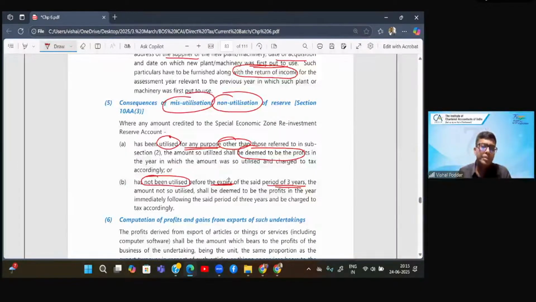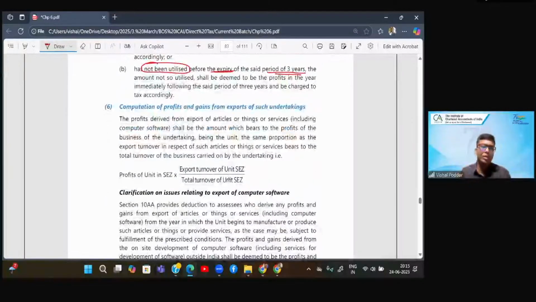So in either case, it will be taxed as your profits. So I earlier allowed deduction. Now I am taking back the deduction. Now coming to the point of how to compute deduction. So the deduction is either 100% or it is 50% of what? Of your export profits. How to compute export profits that they have given.